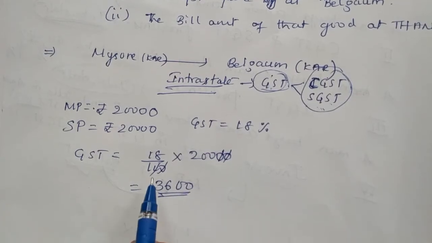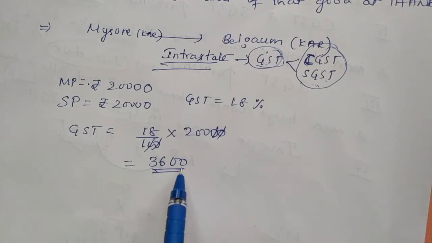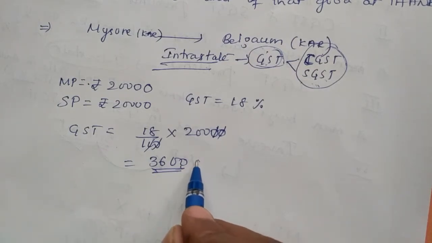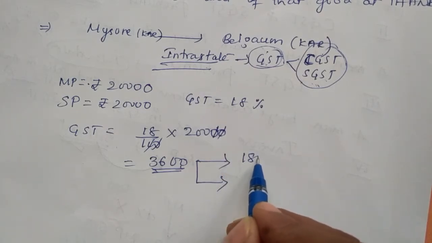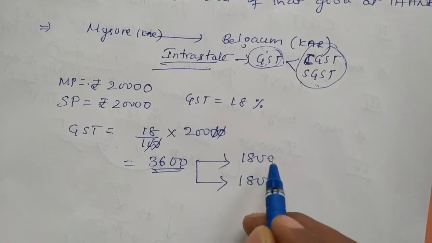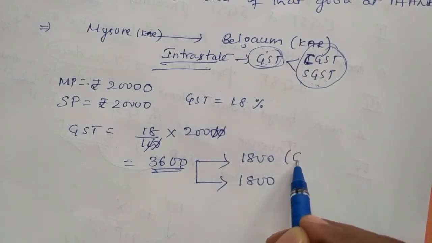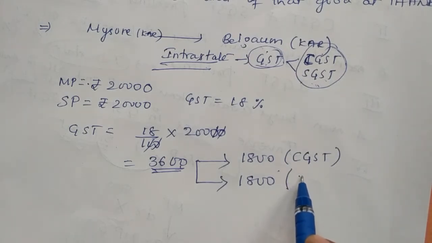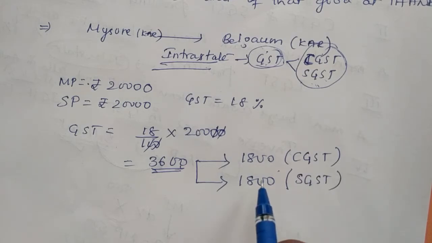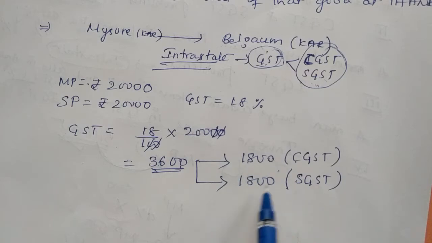So what is the GST collected by the state government? The GST collected by the government is 3,600. So this 3,600 you have to divide into two parts, half and half. 1,800 plus 1,800. Why am I dividing this 3,600? 1,800 is taken by CGST and another 1,800 is taken by SGST. That means in 3,600 GST amount, central will collect 1,800, state will collect 1,800. Totally it is